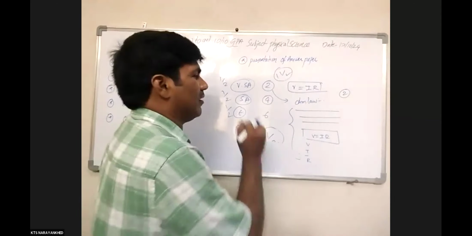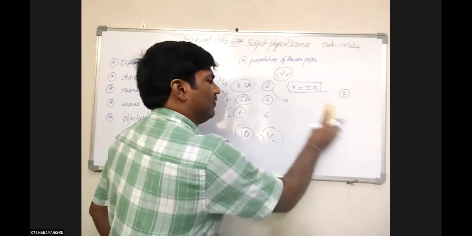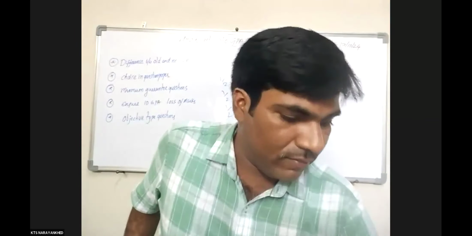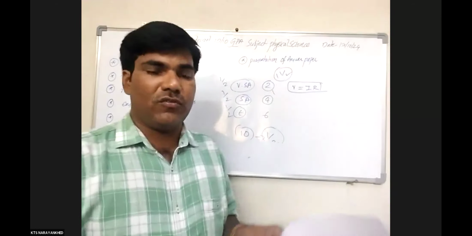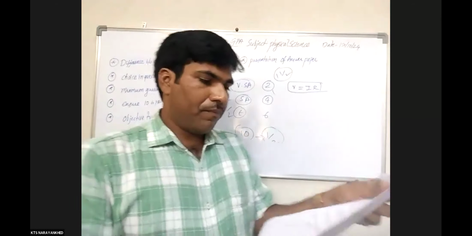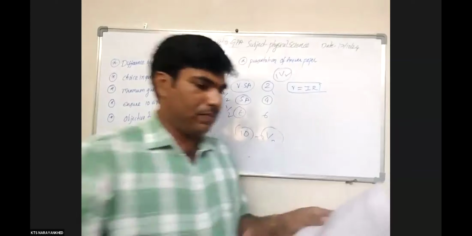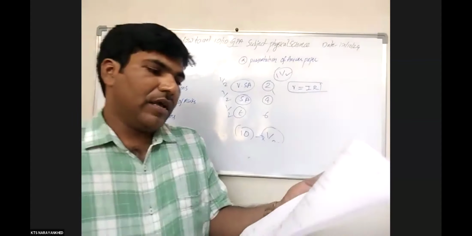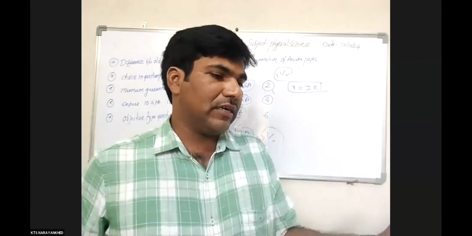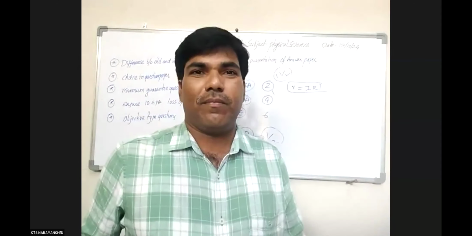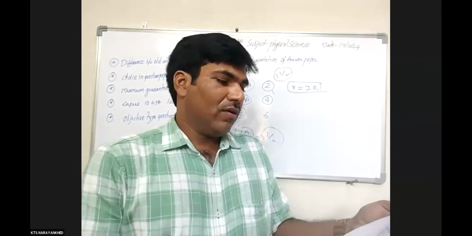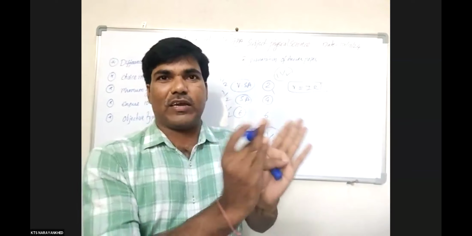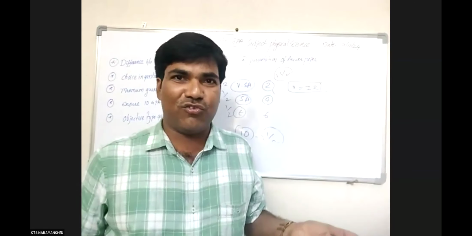Coming to the 4 marks questions also, there is some picture representation. Last time the question paper contained a 4 marks question. Here they asked: write any 4 applications of Faraday's electromagnetic induction and explain any 2 of them. Clear or not? Yes. We have to write the 4 applications in 4 points, and again mention Faraday's law. That is no issue now.